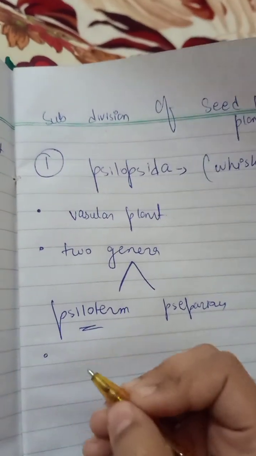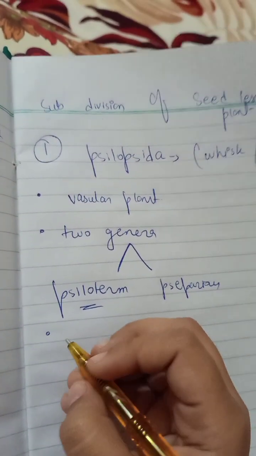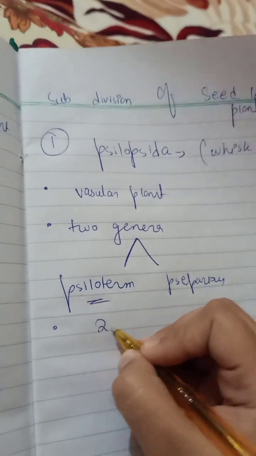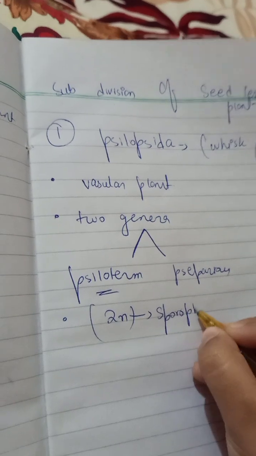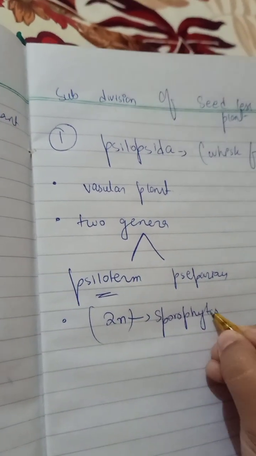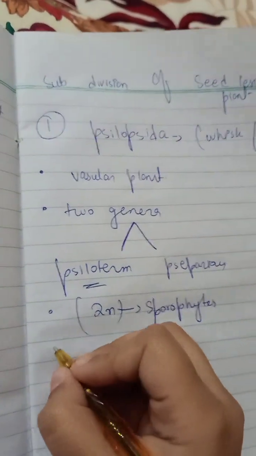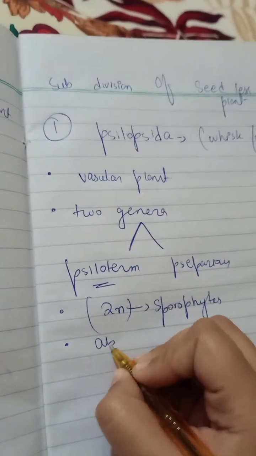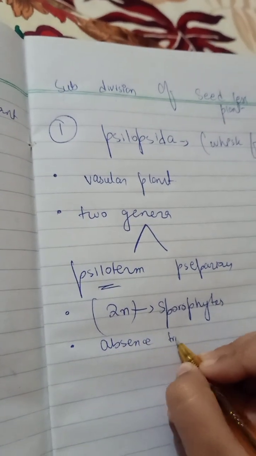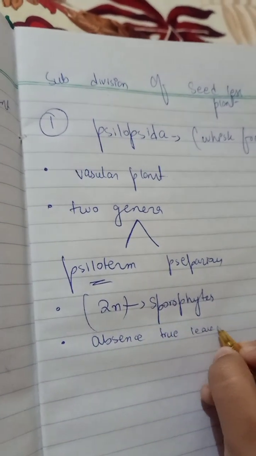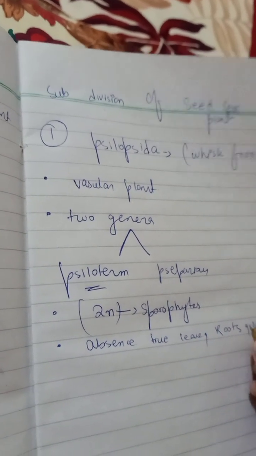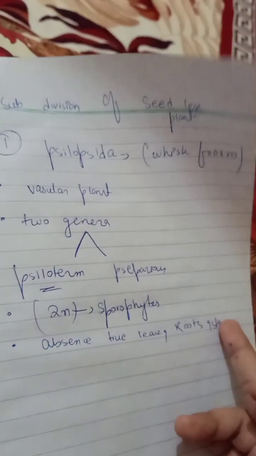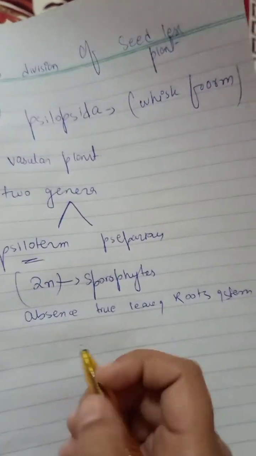If we talk about the Psilopsida, the sporophyte generation is dominant. As I told you, in the tracheophytes the sporophyte generation is dominant, and in the bryophytes, which are non-vascular plants, the gametophyte is dominant. They also have an absence of true leaves, true roots and stem. So let's see how they are originated. If they do not have true leaves, how does photosynthesis occur?